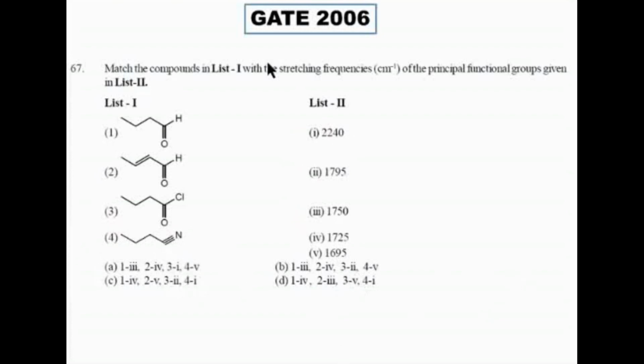Now tell me, I have an aldehyde, I have a conjugated aldehyde, I have an acid chloride. Ma'am, acid chloride. Acid chloride, very good. So acid chloride should be around 1795, should be around 1800. 1800 is not given here at all. Which option? 2. 3 should be 2. Very good. So 3 should be 1795. So acid chloride should be around 1795. So 4 is 1, 3 is 2.